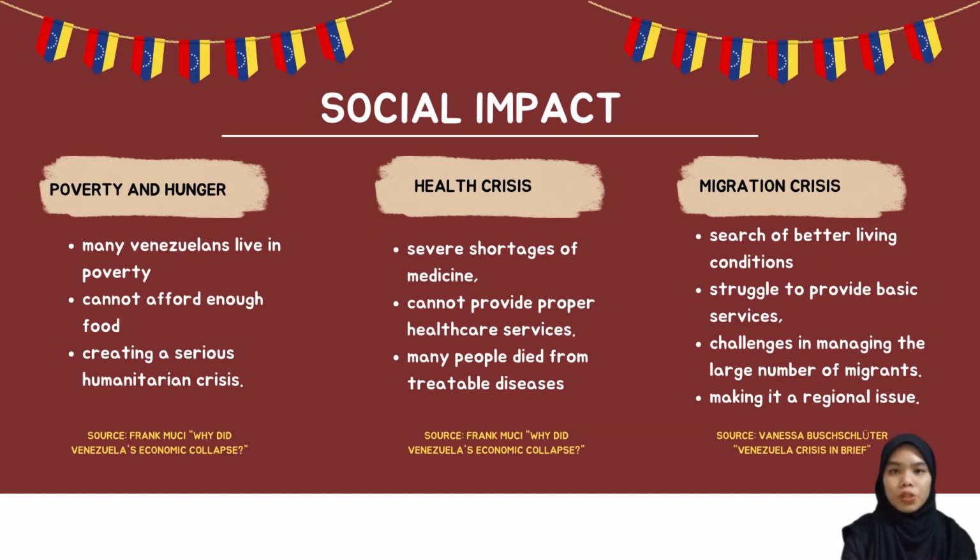I'm going to talk about social impact. Under the social impact, inflation in Venezuela has caused three: poverty and hunger, health crisis, and migration crisis. First, poverty and hunger. In the article, Why Did Venezuela Economy Collapse 2024, Frank Mucci also explained that more than 80% of Venezuelans live in poverty, a situation made worse by inflation.